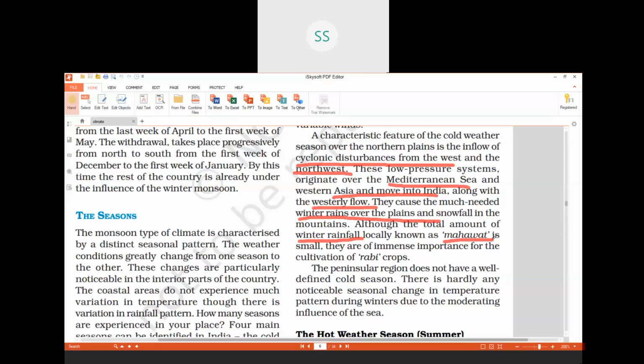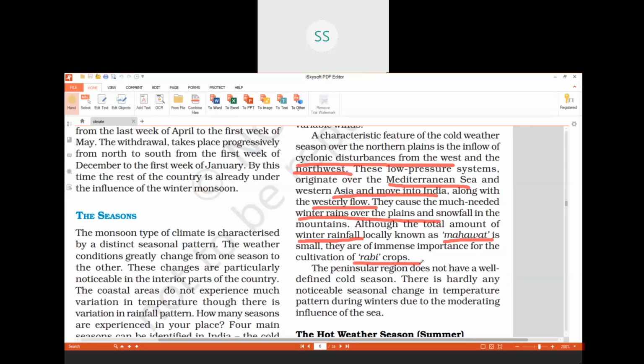Westerly jet stream also we have done. They are blowing in the upper layer of the troposphere, upper air circulation this is. So, they bring the rainfall, and that rainfall is good for the rabi crops which are grown in the northern part of India, and this winter rainfall is also known as Mahawat, that is, small. Small means less amount of rainfall, and they are of immense importance for the rabi crops. So they are good for the rabi crops, children.